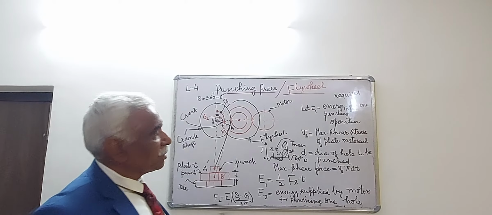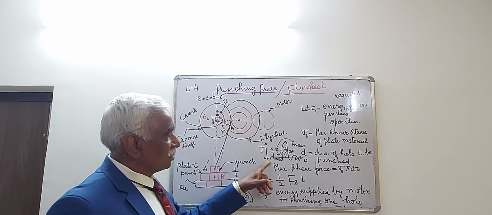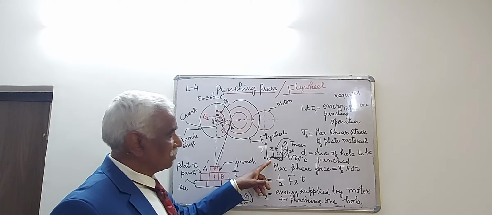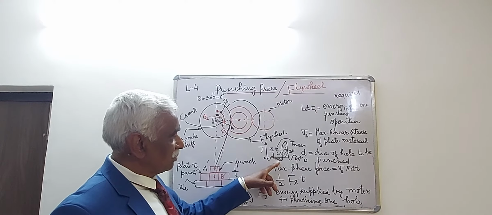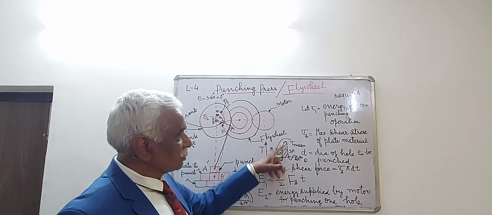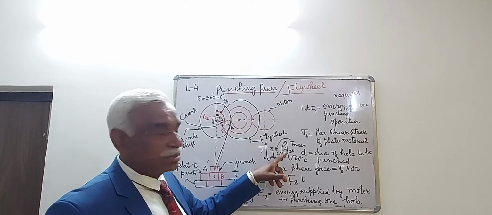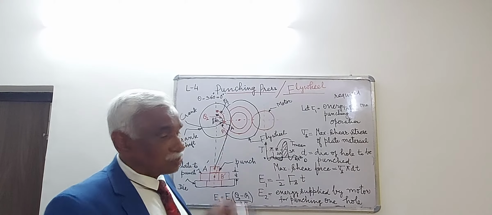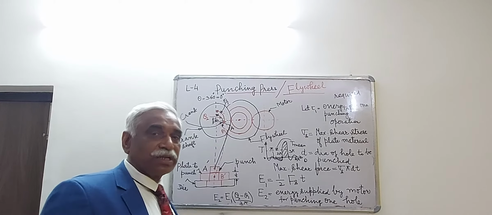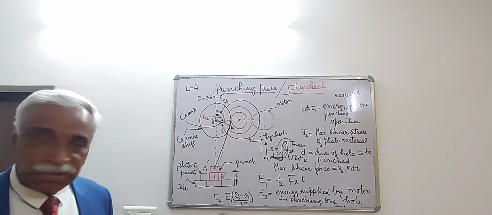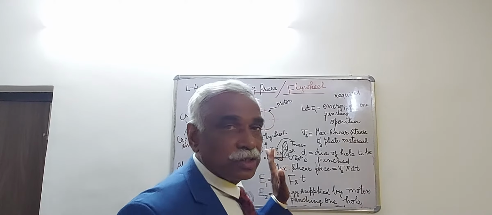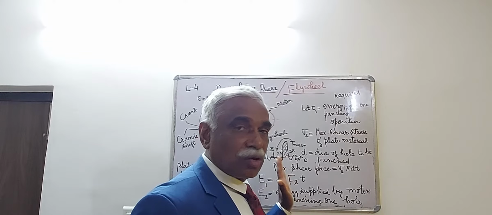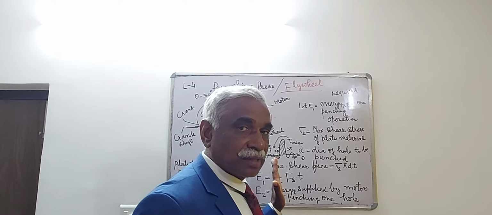If the flywheel is not mounted, here the speed of the engine will be very, very small, and in this particular area the speed of the engine will be very, very high. So there will be fluctuations and variations in the speed of the engine because of the variations in the turning moment of the engine.